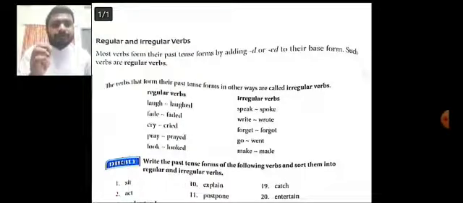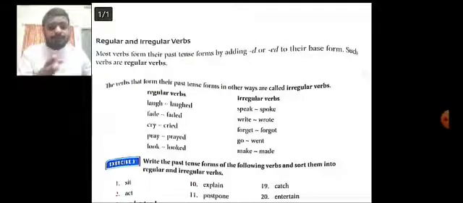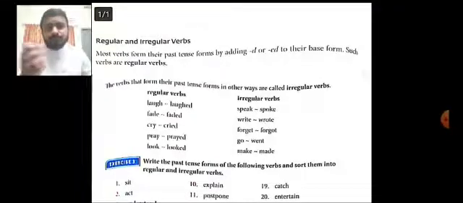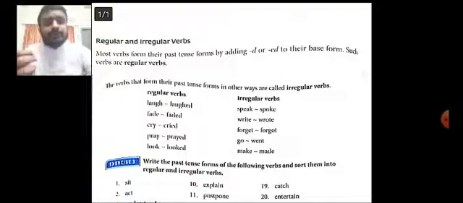Now, irregular verbs. Look: speak, spoke; ride, rode; forget, forgot; go, went; make, made. There, the base forms are different from the past tense forms. Speak, spoke, or go, went. So, those are called the irregular verbs.